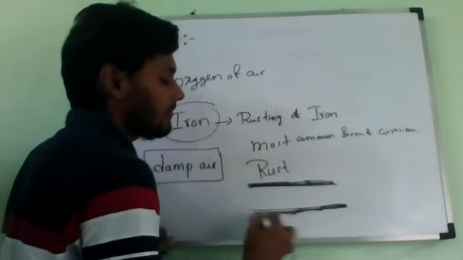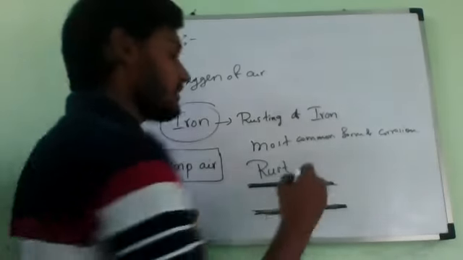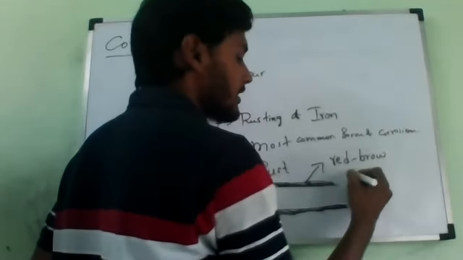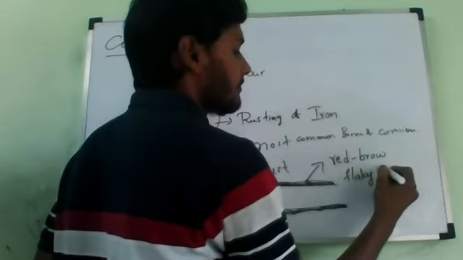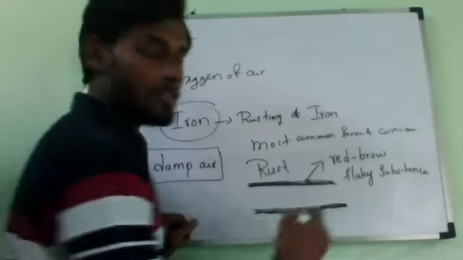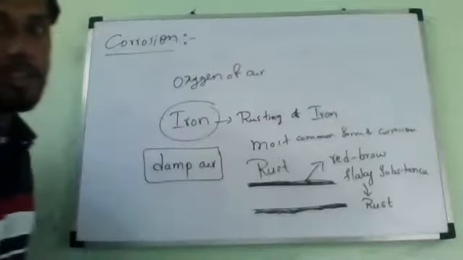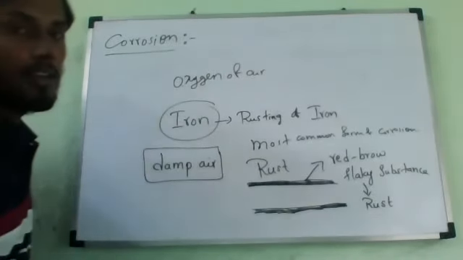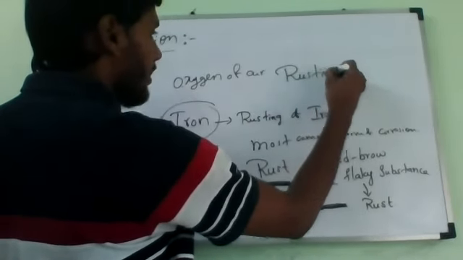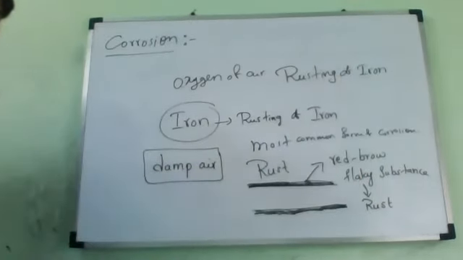Yes, sir. That is why that substance is called a red brown flaky substance. The L is silent in brown. So this red brown substance is called rust. This process is called rusting of iron.